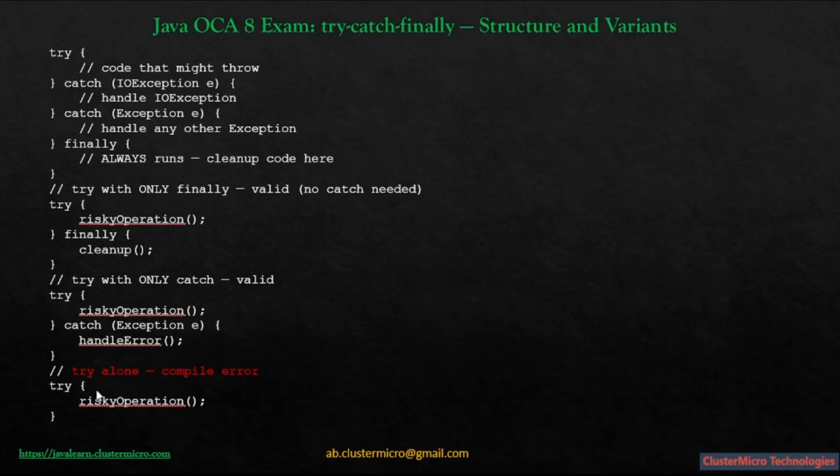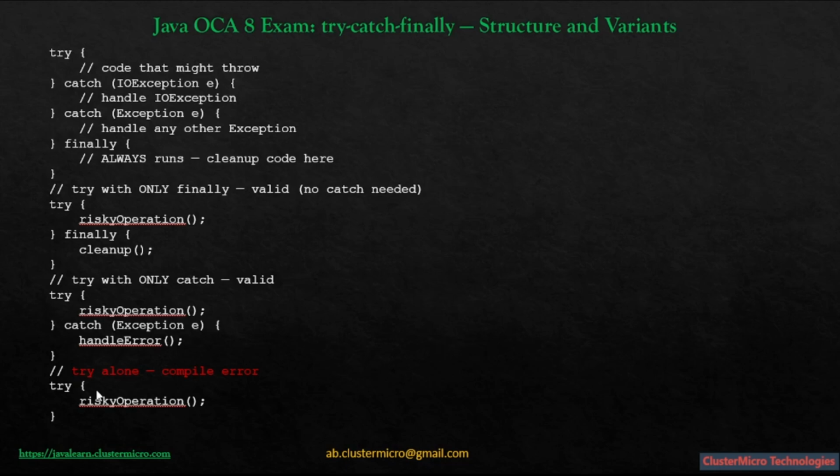Okay. Second block, we see try, then risky operation, then finally cleanup, right? So it's try with only finally. This is perfectly valid. No catch block at all. You use this when you want cleanup code to run. Close a file, release a connection, but you are happy for the exception to propagate up to the caller. You are not handling the exception here, okay? Just making sure cleanup happens before it travels further up the call stack.